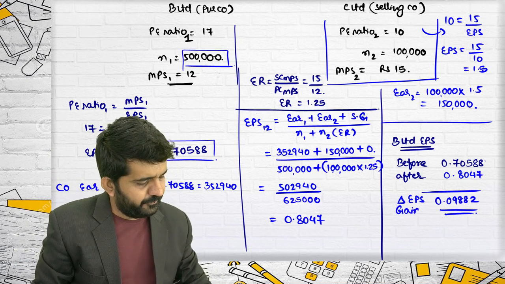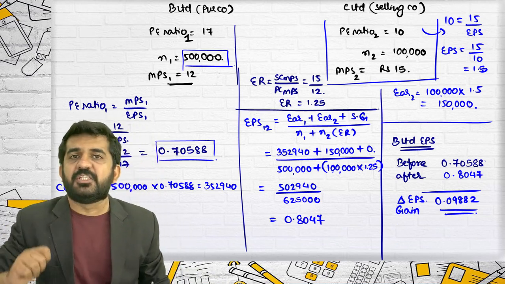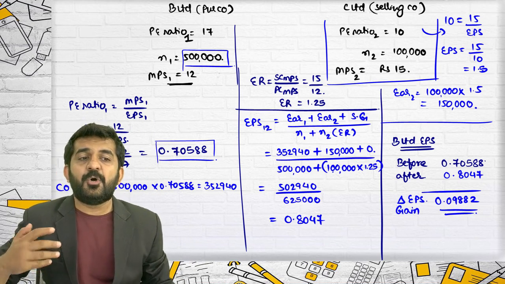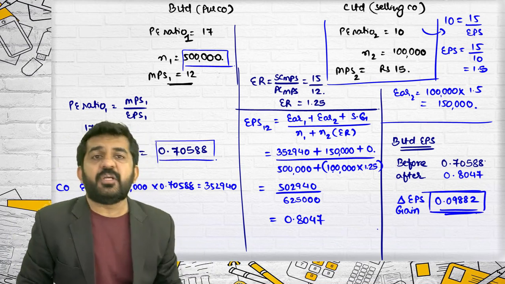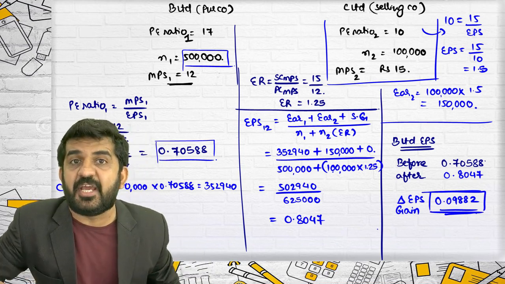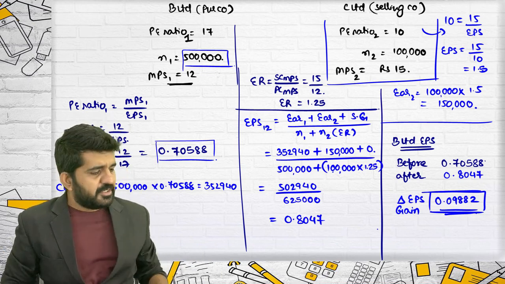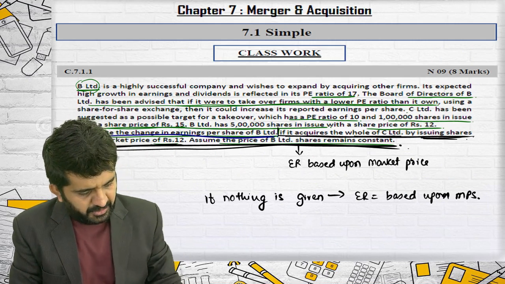Gain. Sir, why this gain and how is this gain important? Because this is not total gain. It is a per share gain. This is difference in earning per share. Sir, this is the end of the question.